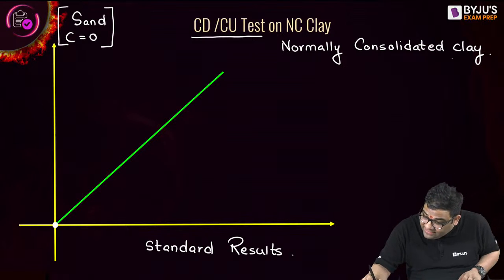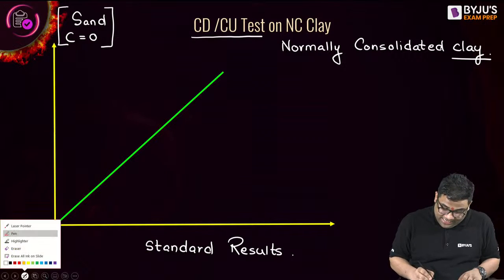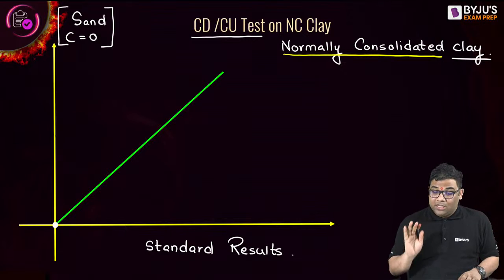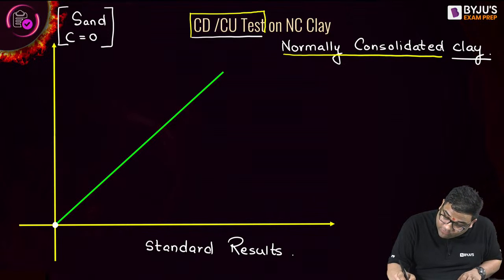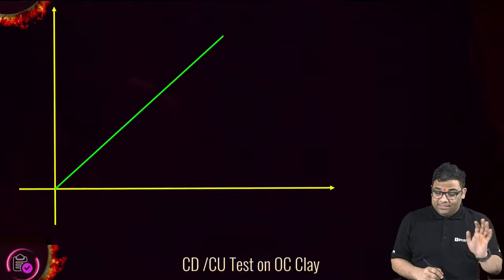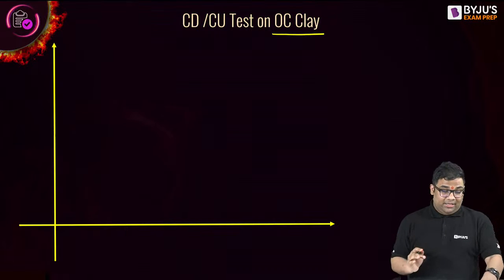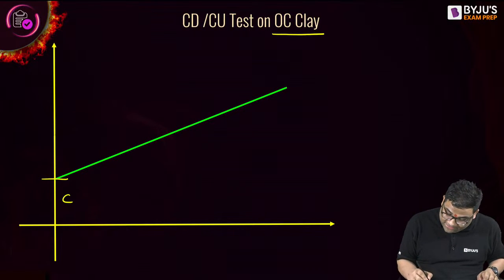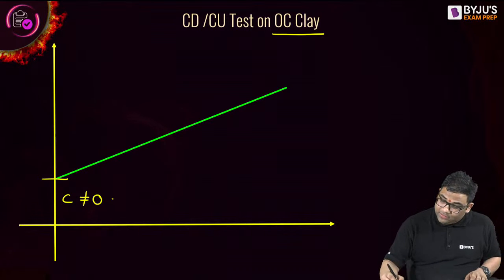But even if it is clay, and it is a normally consolidated clay, and you are having a CD or CU test, then cohesion will come 0. But if you are conducting the test on an over-consolidated clay, you will get a curve like this, and you can see here the cohesion is non-zero. So remember this fact.